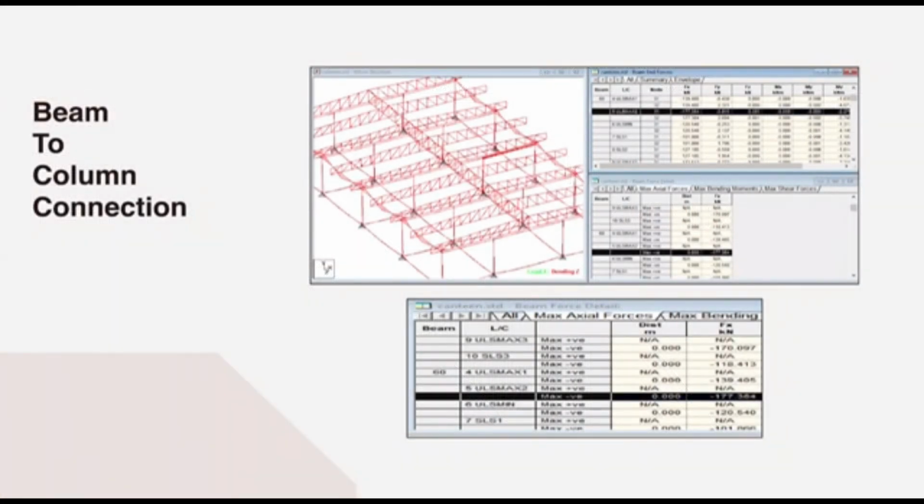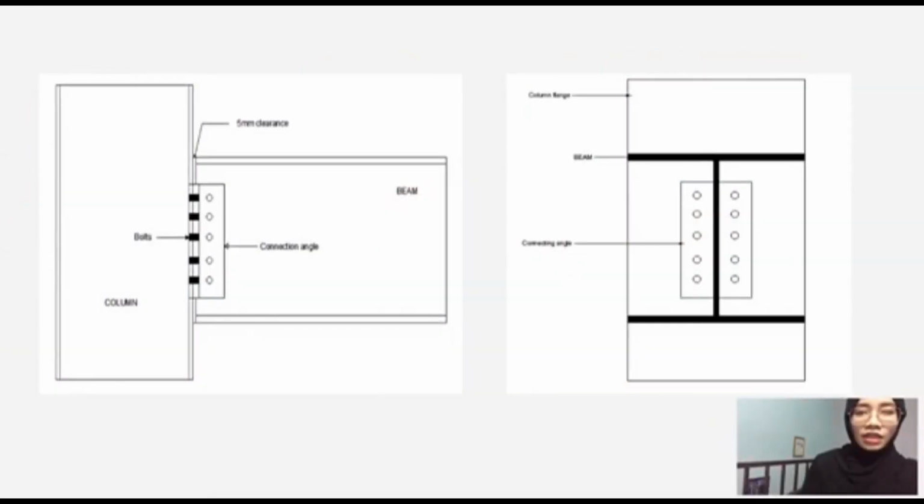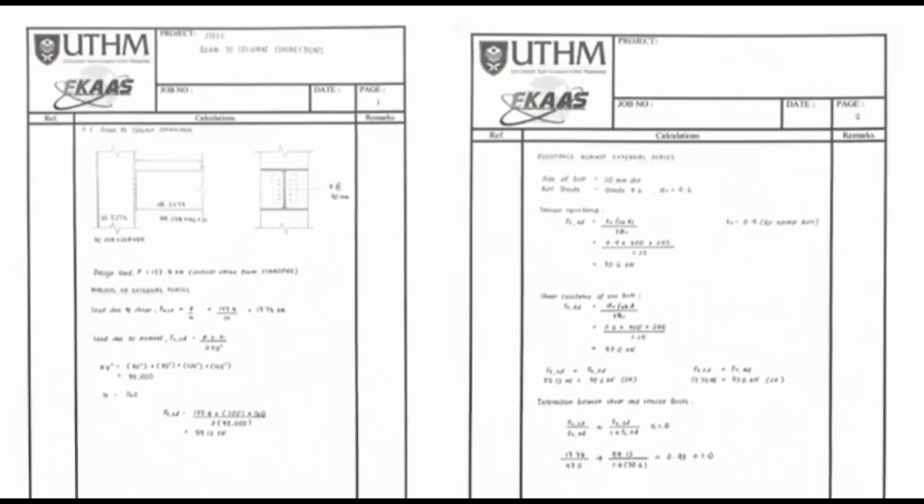You can see here the maximum load that we get from StatPro. Next, this is the detailing of the connections. This is from view A and the right one is from view B. The design consists of 5 bolts, where the spacing between each bolt is 40mm. Next, I'm going to explain the beam to column connection calculation.